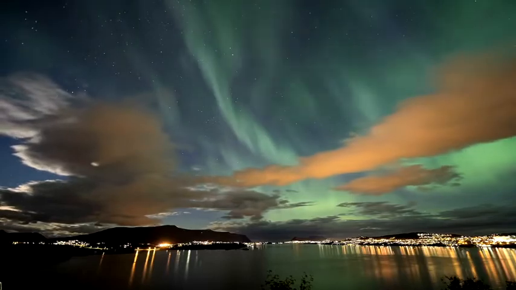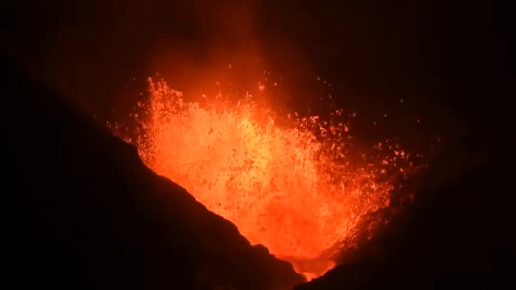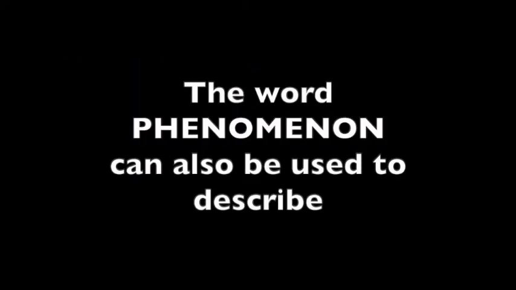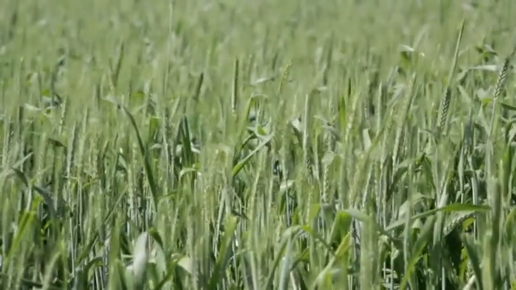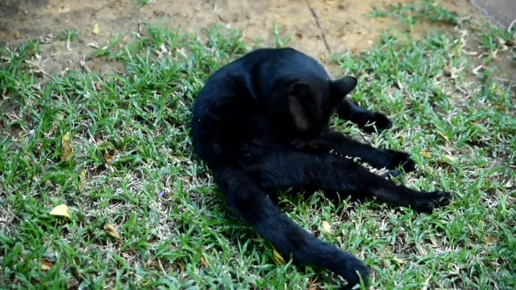Well, in science, although sometimes the word phenomenon is used to describe something really spectacular, such as the Northern Lights, or a tornado, or an active volcano, or an explosion, the word phenomenon can also be used to describe less remarkable happenings, such as grass moving as the wind blows it around, or a candle burning, or a boat floating on the water, or a cat grooming itself.